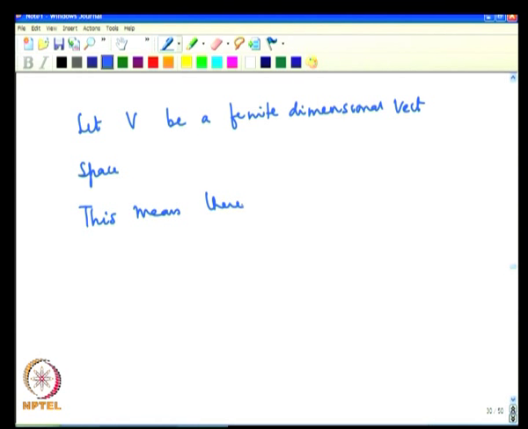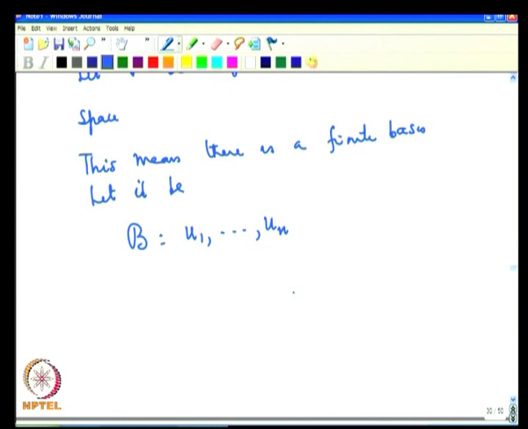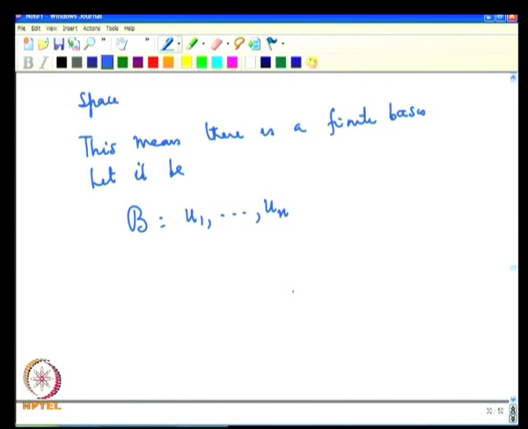This means there is a finite basis. So, let it be u1, u2, ..., un. Suppose there are n vectors which form a basis. What does this mean? These u1, u2, ..., un are vectors in V, they are linearly independent and they span V.